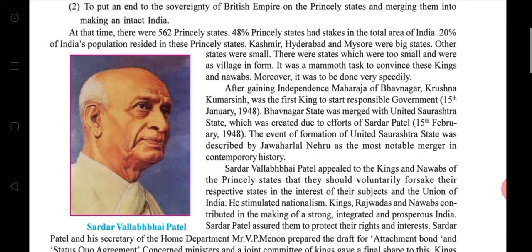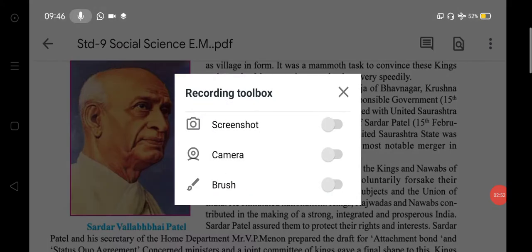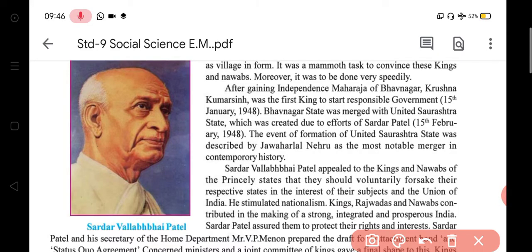Please underline 562 princely states, then 48%. Just a minute.